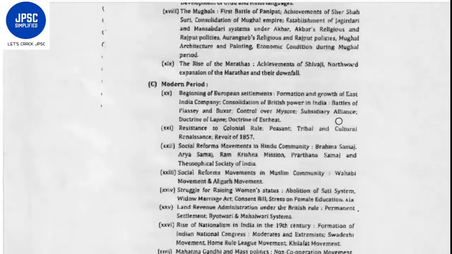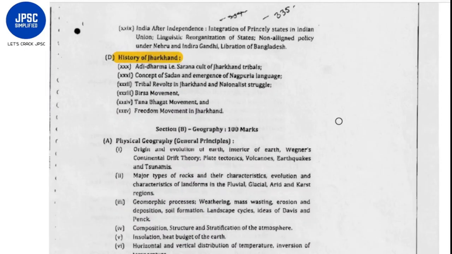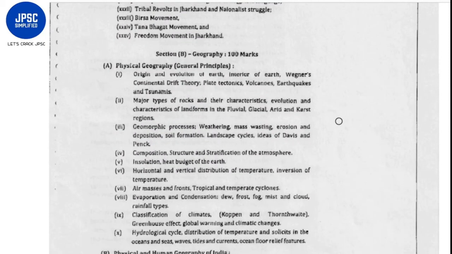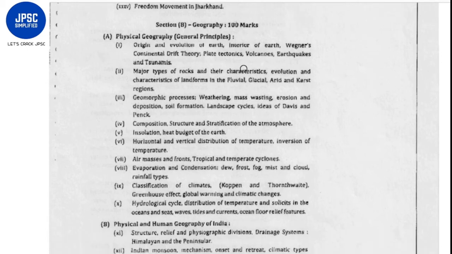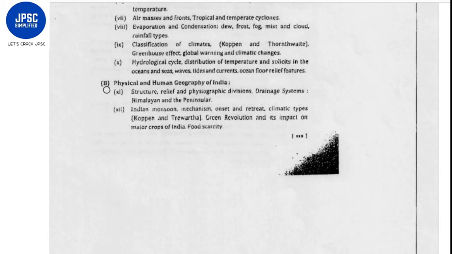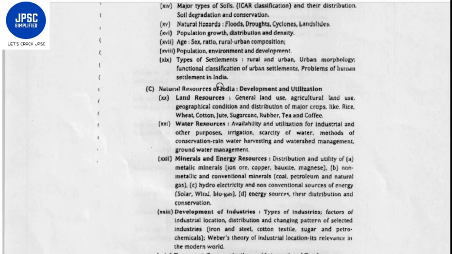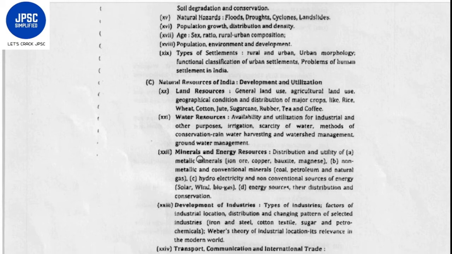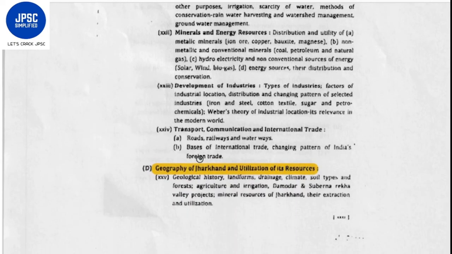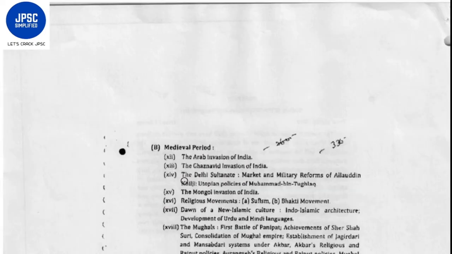I haven't shown you the sections of the geography paper, no? See, the geography section will consist of four sections. One is physical geography, second is physical and human geography, third is natural resources of India, development and utilization, and fourth is geography of Jharkhand.